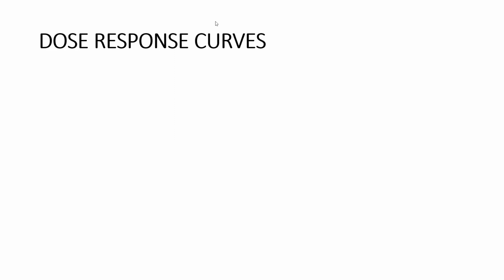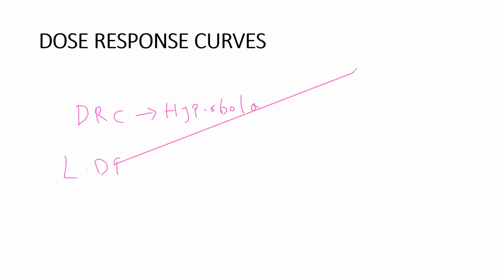So the dose response curve shape is hyperbola, and the log dose response curve shape is sigmoid. I don't know why these lines are appearing, but I'm extremely sorry. So that's it. We need not know much about these things.